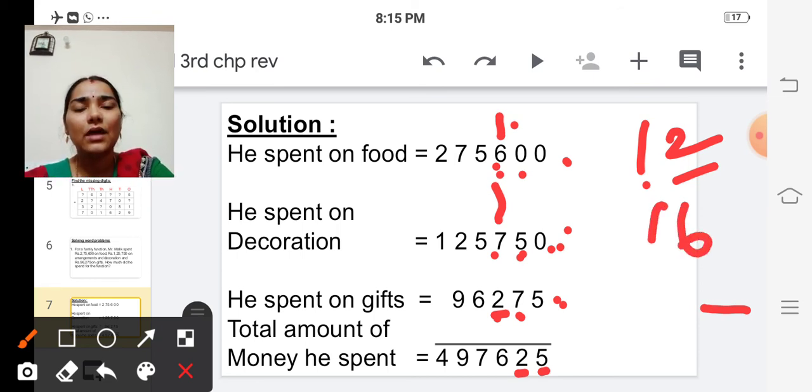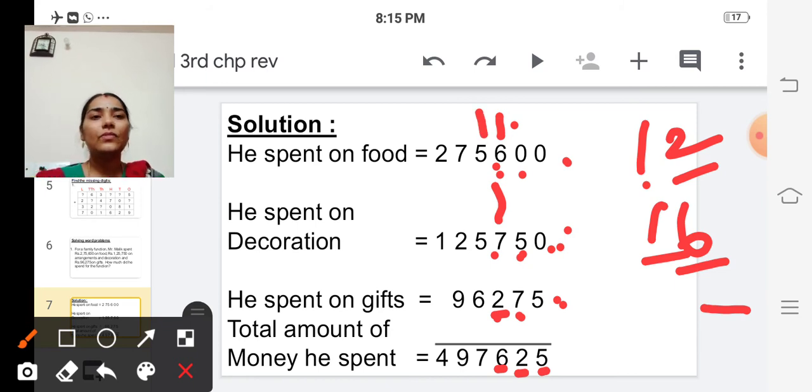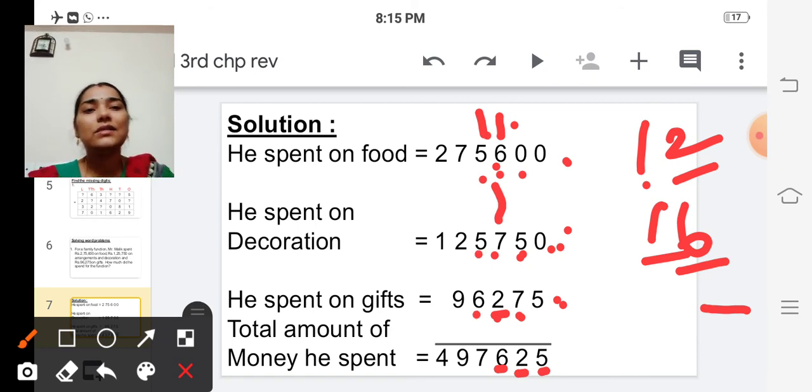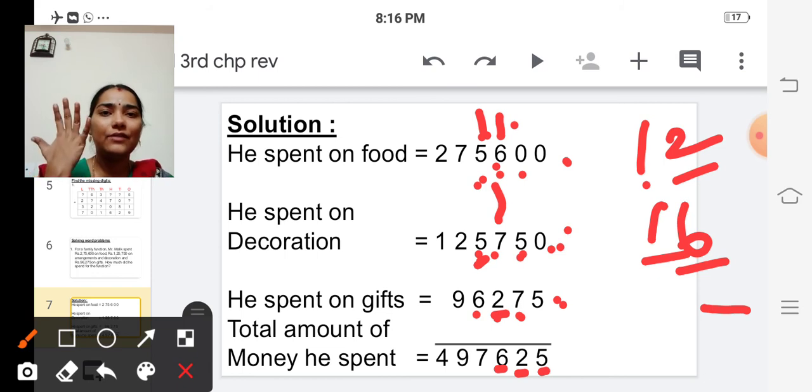So again we are getting a 2-digit number. So what we have to do? We have to put this unit digit in the answer place, and we have to carry over this 1 to the next place. So here also we are having 4 numbers. What are the 4 numbers? 1, 5, 5, 6. Okay, first let's add 1 plus 5. So 5 in the mind, 1 in the finger. After 5, 6. So next 6 plus 5. So 6 in the mind, 5 in the finger.